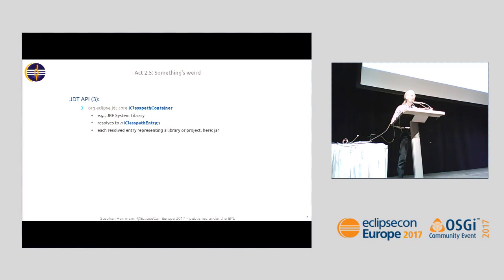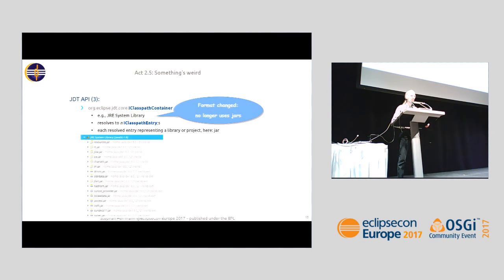In a nutshell, these containers are the things that represent in JDT things like a JRE system library or plugin dependencies or Maven dependencies. And we have a contract that you can resolve them and get the individual class path entries, and from those you get either libraries or jars. So this is what it looks like for JRE 1.8. It contains all the jar files, and inside the jar files you can go to the package fragment roots, and then to the packages, and then to the class files, and then down to the types.